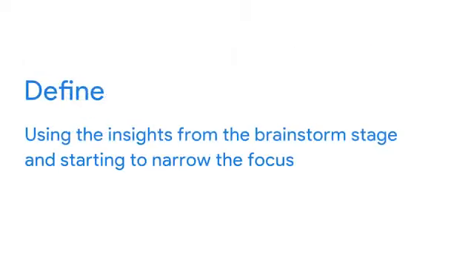The second stage in the product development lifecycle is define. Define is all about using the insights from the brainstorm stage and starting to narrow the focus. During the define stage, the team determines concrete ways that the product being developed will impact the user.